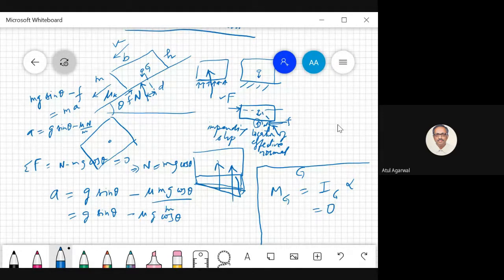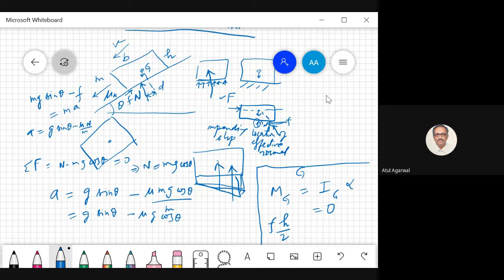F into h by 2. You see the distance from point G to this incline is h by 2, so that becomes the perpendicular distance to the line of action of the frictional force. And this moment is counterclockwise about point G. The counterclockwise moment I am taking as positive. So F into h by 2.